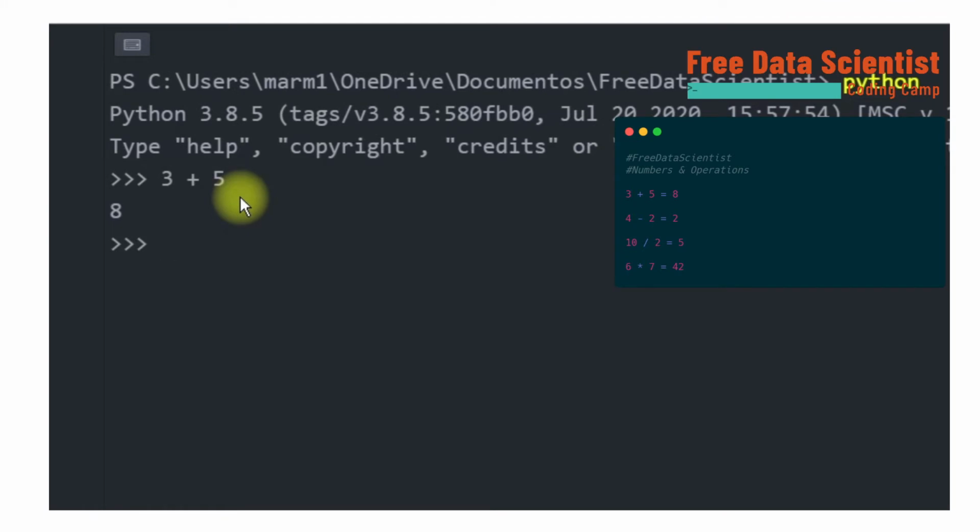What we thought, right? We can test the next operation. 4 minus 2 equals 2. 10 over 2 equals 5. And 6 times 7 equals 42.